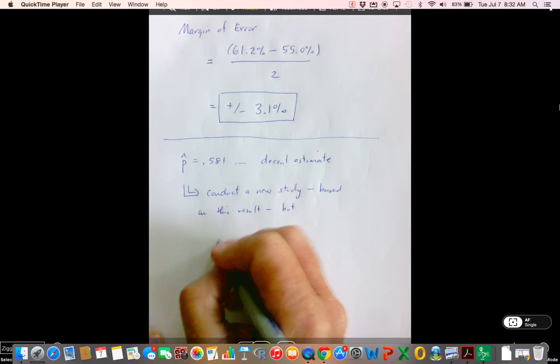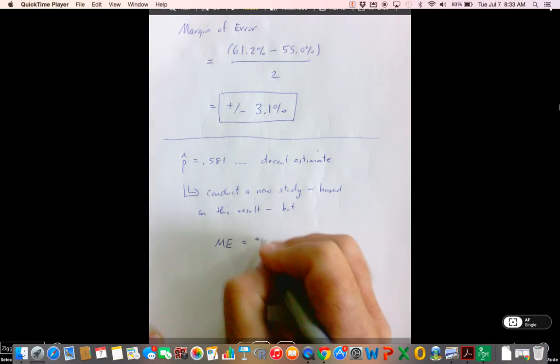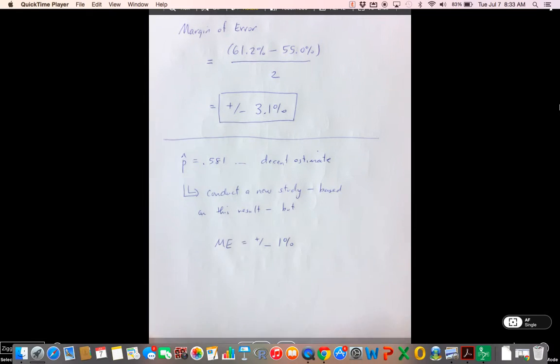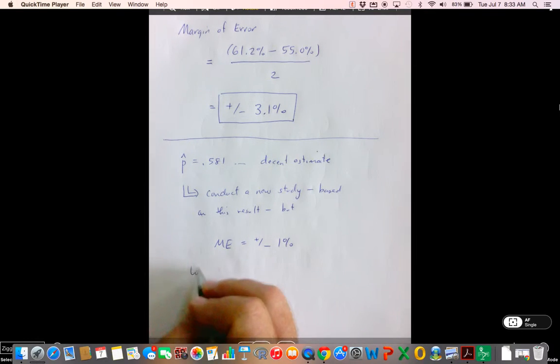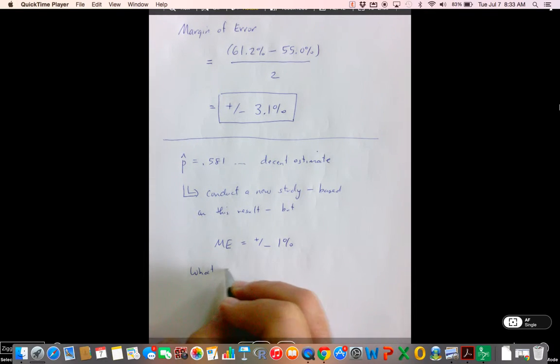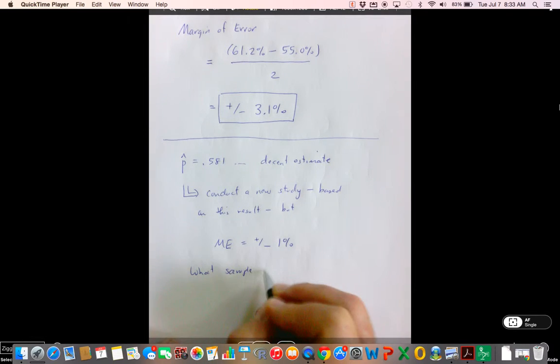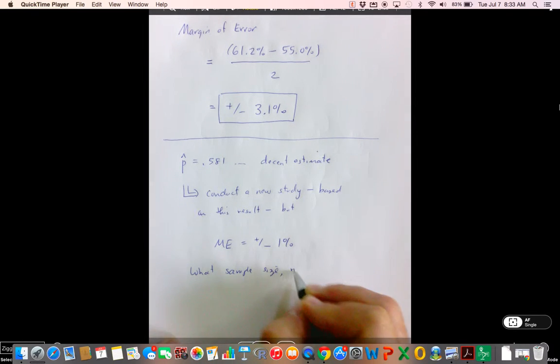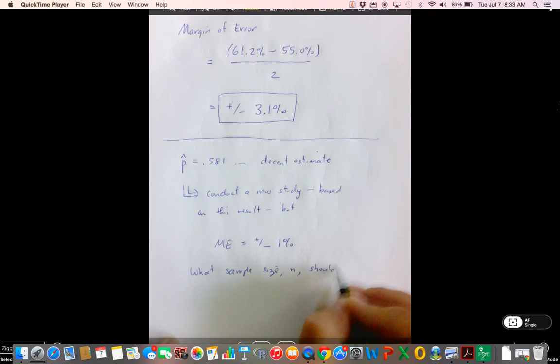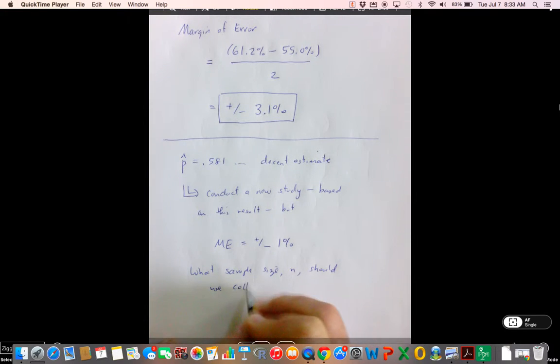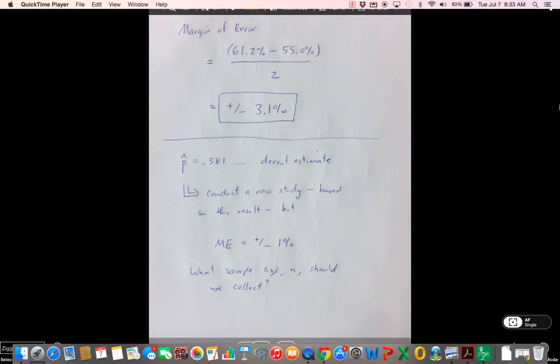But we would like our margin of error to be much smaller. We would like our margin of error to be 1%. What sample size n should we collect?